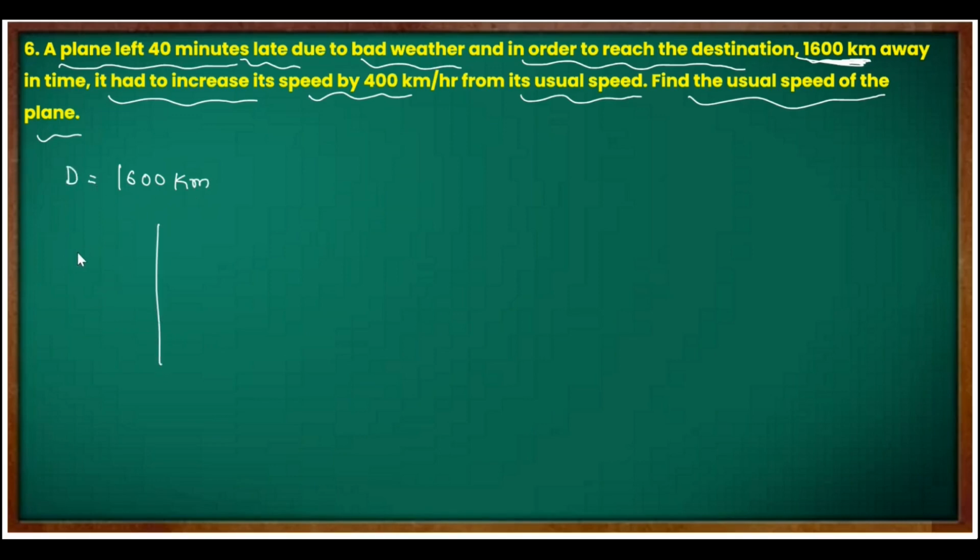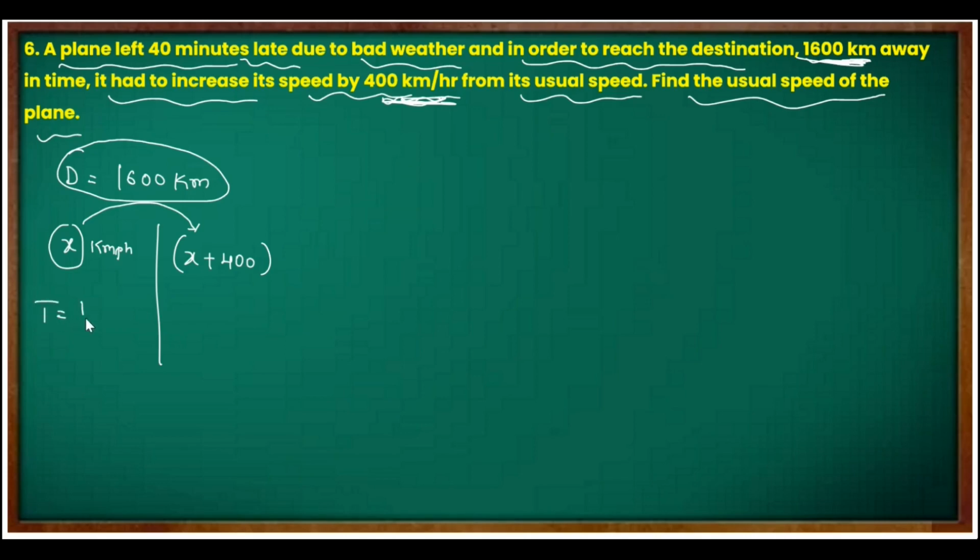So usually what will be the speed of the plane? x kilometer per hour, let it be. Then later what happened, the speed was increased by 400 kilometer per hour just to match that time gap, which was 40 minutes delayed, right? So in order to reach on time, he increased the speed of the plane by 400 kilometer. Means it was before x, and now it is x plus 400. Same distance for both the cases, correct?